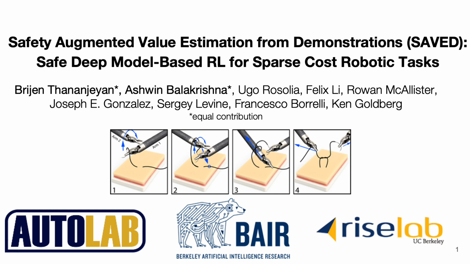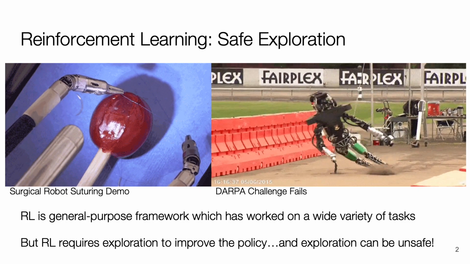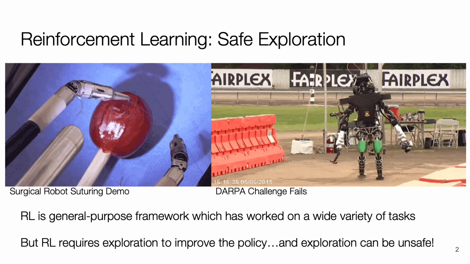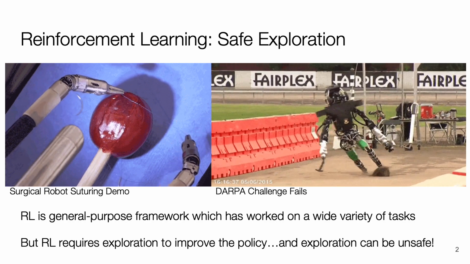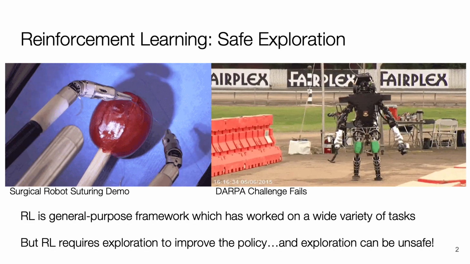Here we will discuss Safety Augmented Value Estimation from Demonstrations, or SAVED for short, a safe, deep model-based RL algorithm for sparse cost robotic tasks. Reinforcement learning is a popular approach for policy optimization that has seen a lot of success in a variety of robotics domains. However, to learn new tasks, reinforcement learning agents must efficiently explore the state space, which can lead to unsafe behaviors during learning, that lead to constraint violations and inefficiencies.